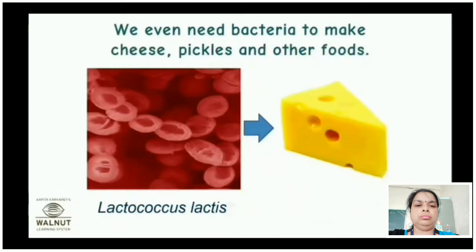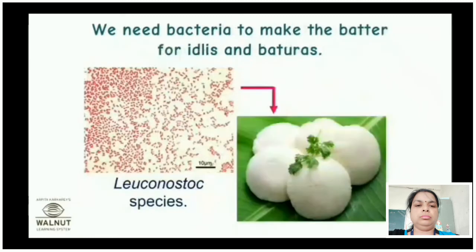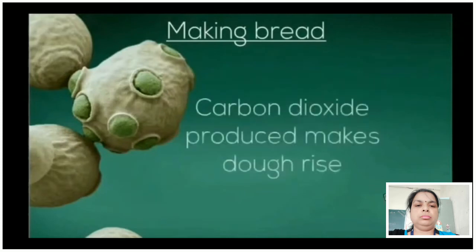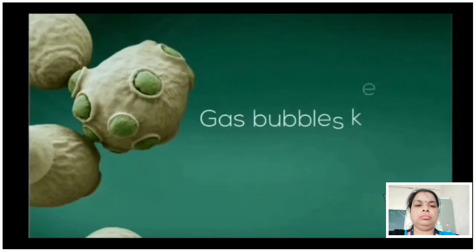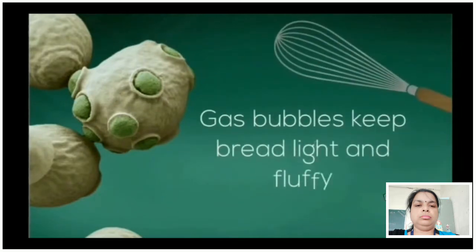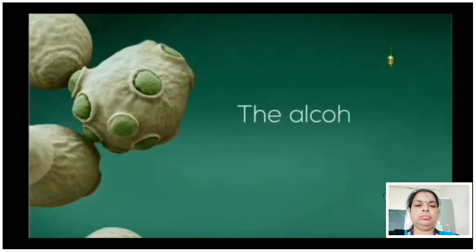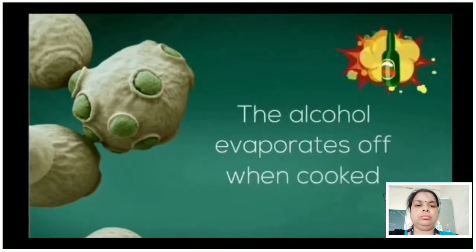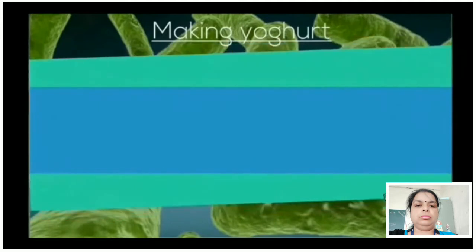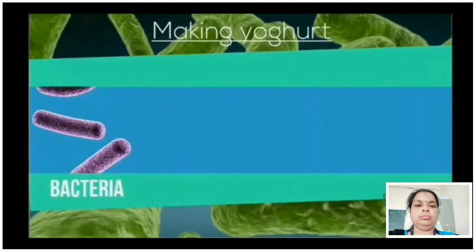You even need bacteria to make cheese, pickle and other foods. We need bacteria to make the batter of idli and bhaturas. Making bread: carbon dioxide produced makes dough rise. Gas bubbles keep bread light and fluffy. The alcohol evaporates off when cooked.